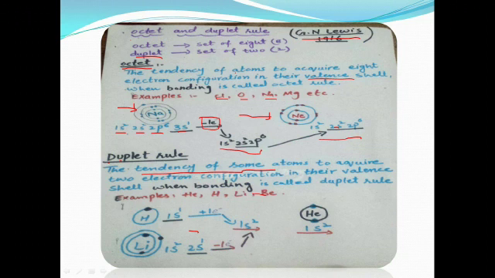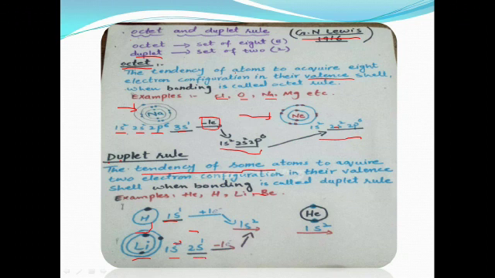So look into the structure of both atoms. Hydrogen contains only 1 electron in its outermost shell and its electronic configuration is 1s1. Second one is lithium. It has 2 electronic shells and 1 electron is present in its outermost shell. Its electronic configuration is 1s2 and 2s1.